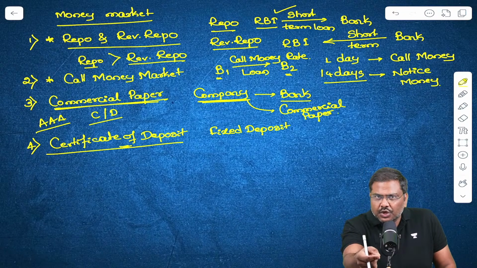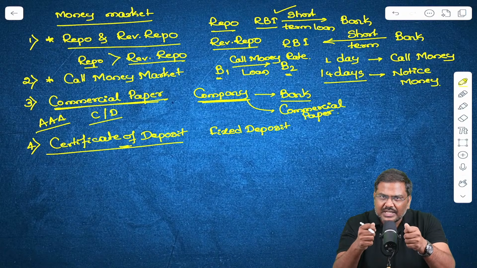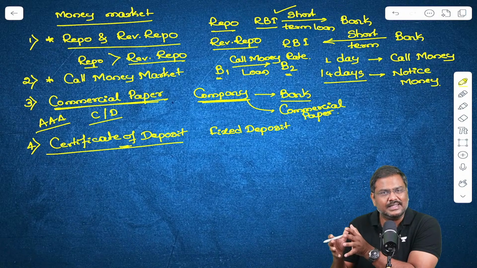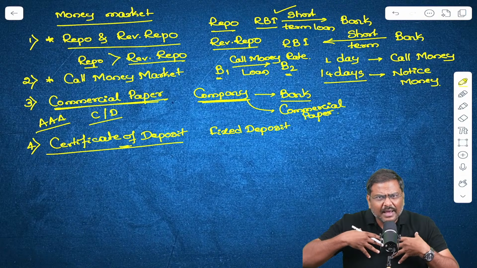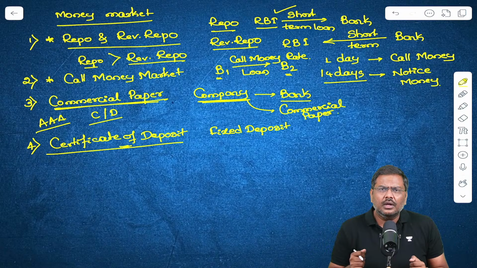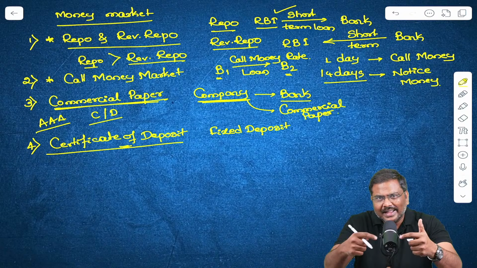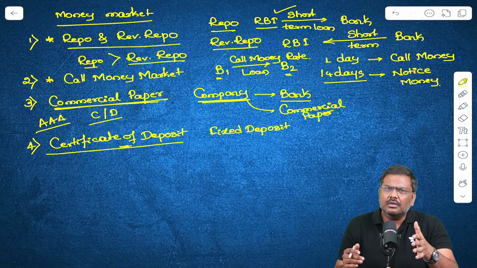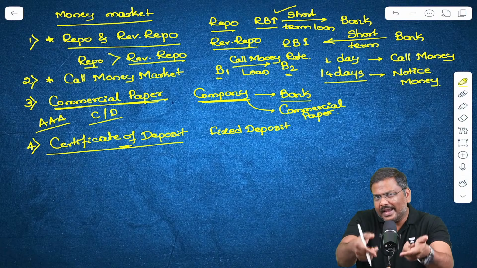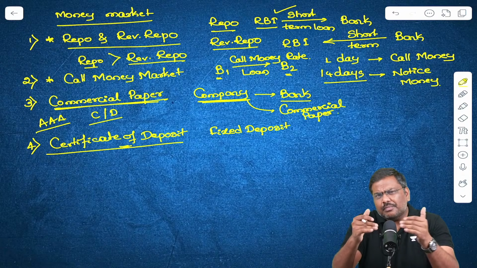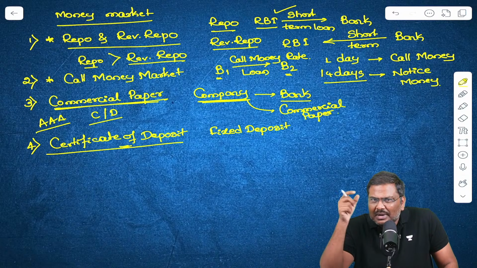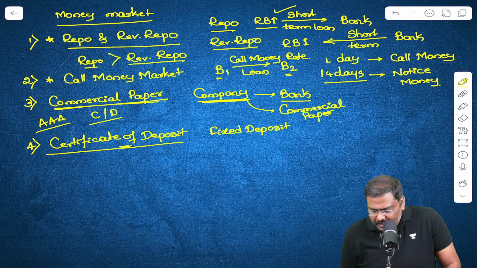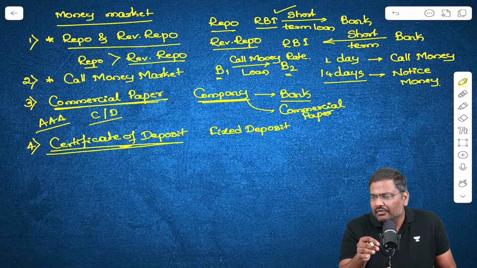So these instruments are issued. I will pay the money, I will purchase one instrument. I can wait till maturity. Upon maturity, let's say 3 months are over, I will return the certificate of deposit and I'll get the money. But before maturity, I can simply transfer it to somebody else in the market and get the money from them. That is the transferability feature that is there in the context of a certificate of deposit.